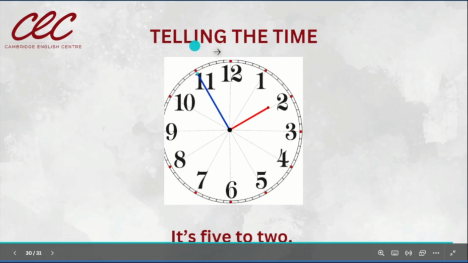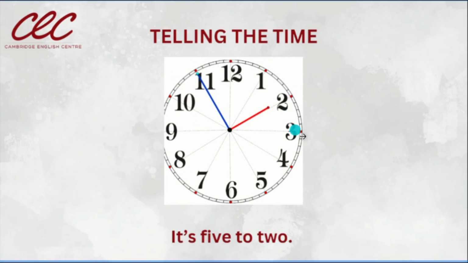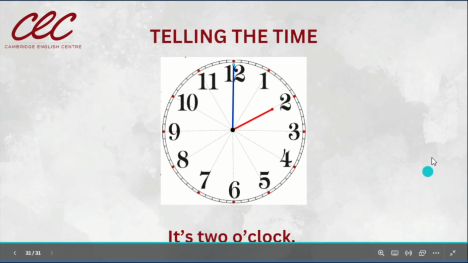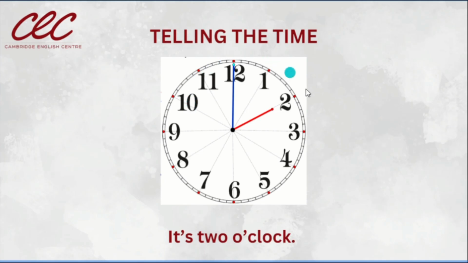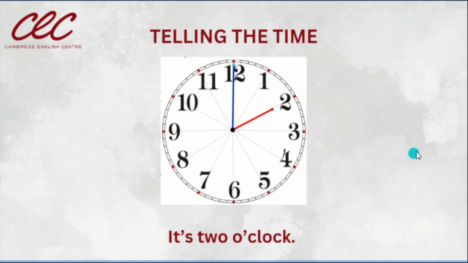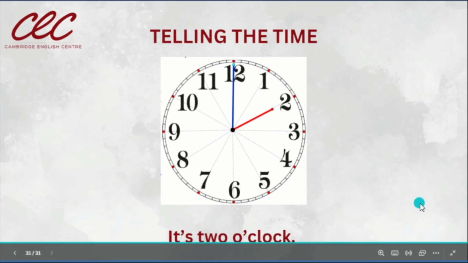It's 5 to 2. 5 minutes to get to the next hour. And finally, it's 2 o'clock. We already complete the full time. It's 2 o'clock now. And that is the way in which we can tell the time.